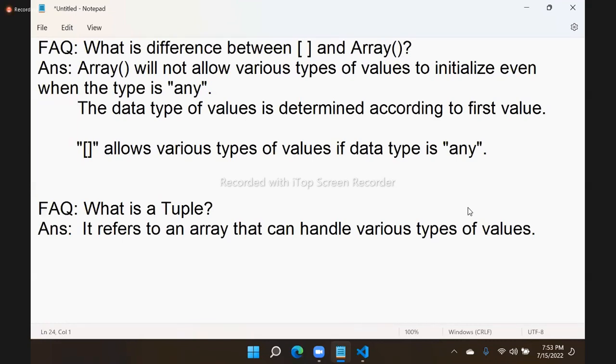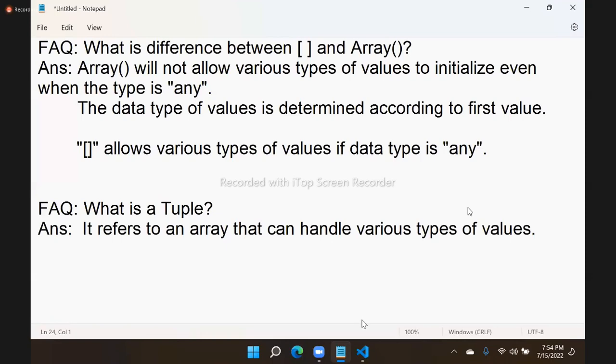So this is what you have to know about array declarations. I don't need to tell you about array manipulation because array manipulation methods are same as JavaScript methods. That means declaring array is the only point.